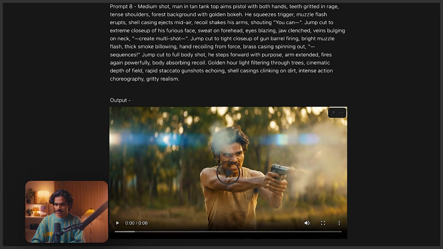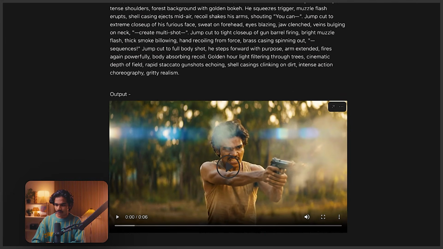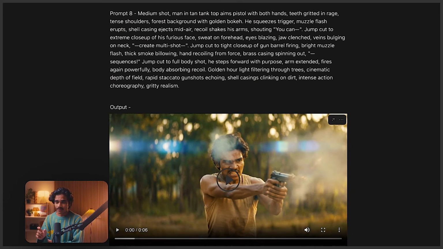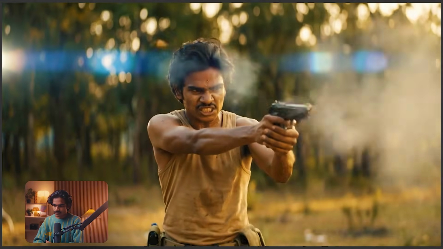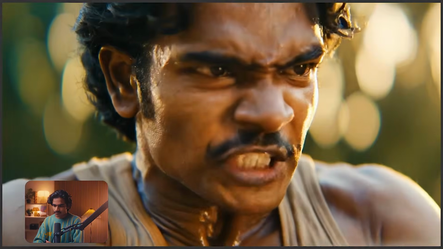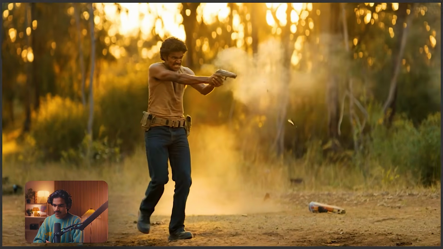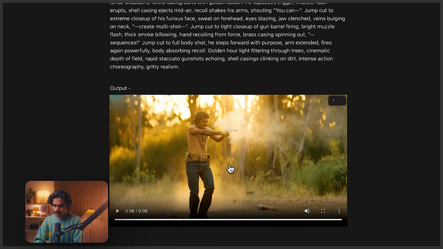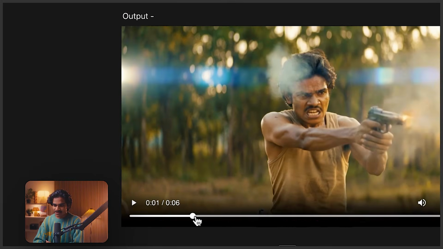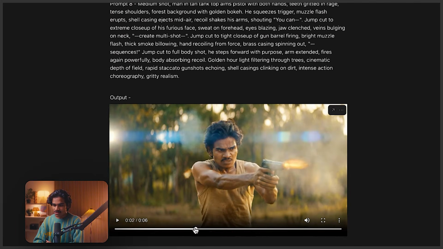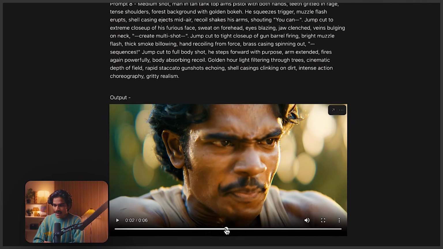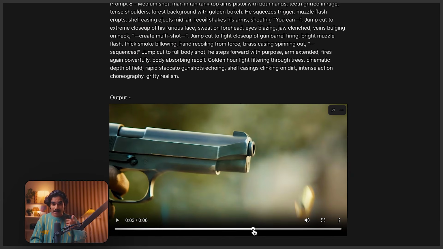Now let's switch back to another prompt. So this was also one of my favorite prompts, I would say, and favorite outputs as well. First I'll play the video so you can check that out. You can create multi-shot sequences. So in this one, if you see, there are 3 cuts. First cut, and suddenly it cuts to a person's face, and then it cuts to the gun where he starts shooting, right?